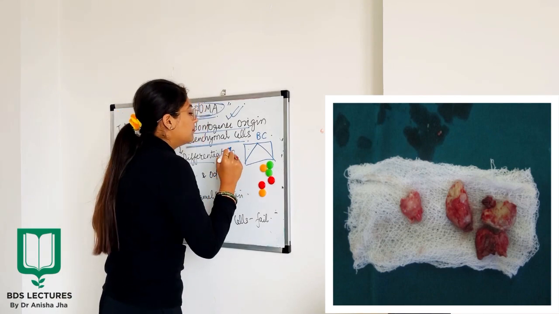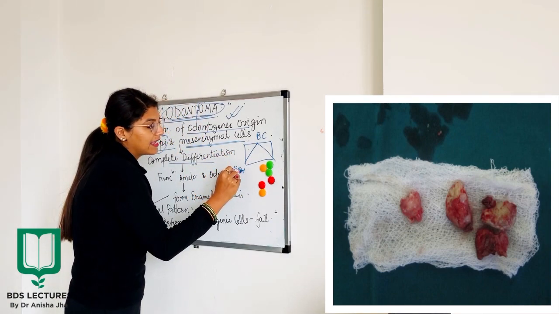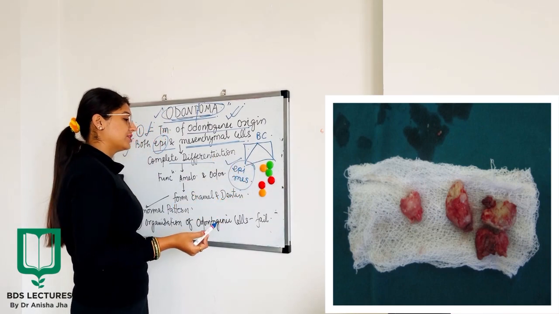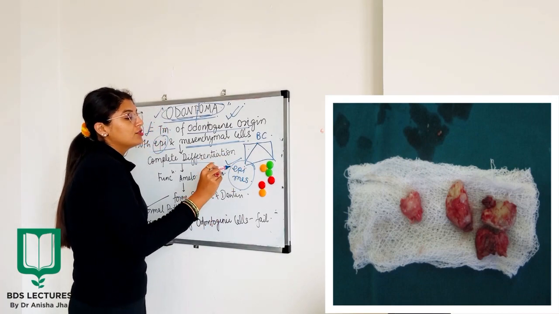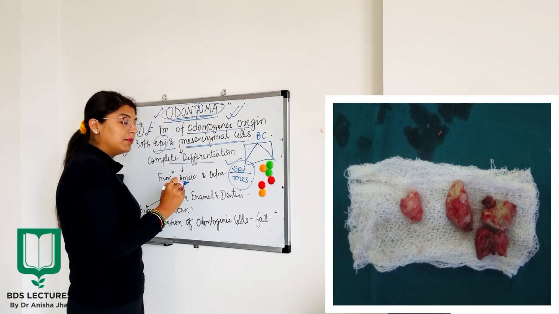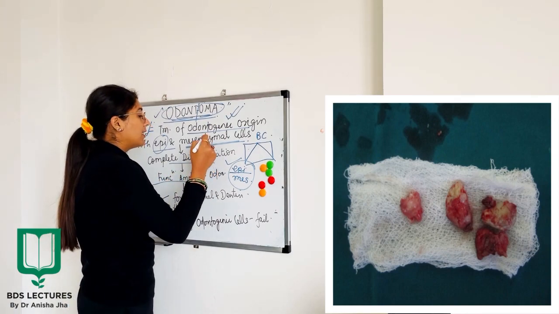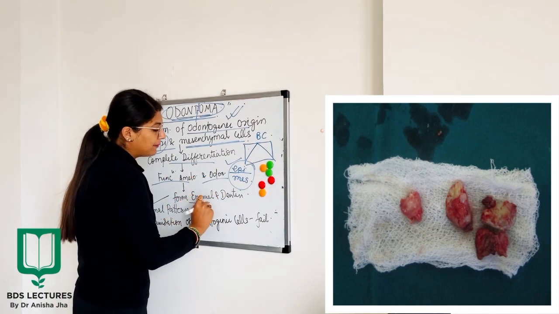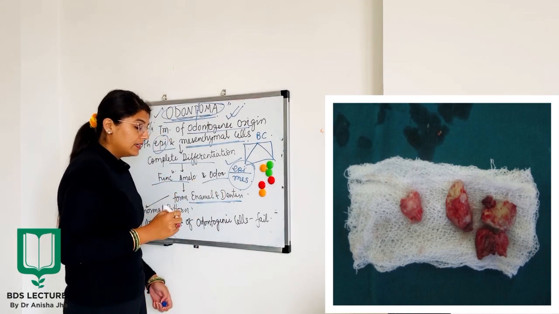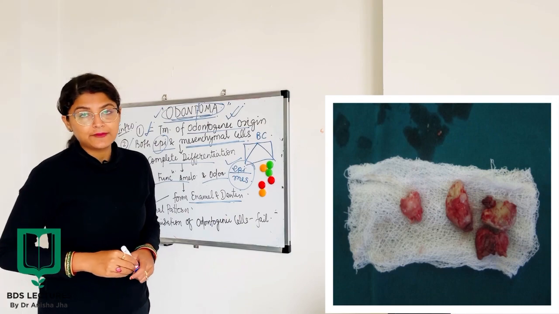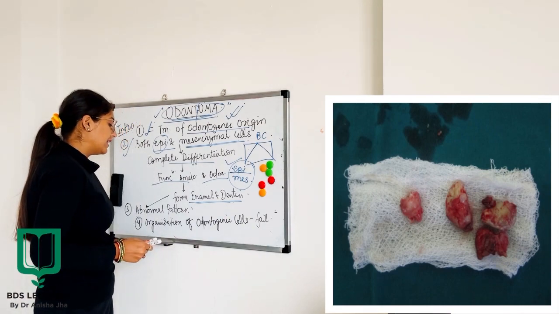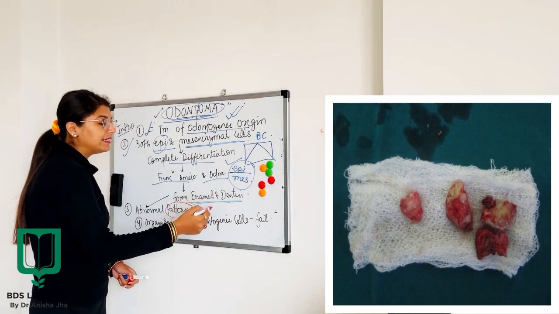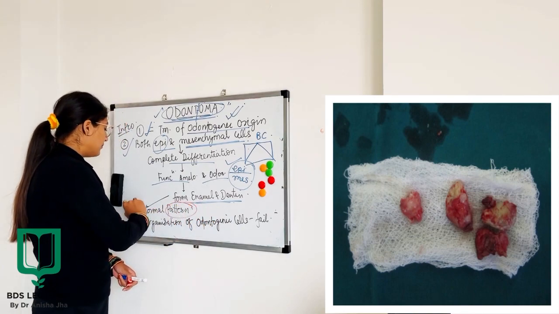Okay, that means both the epithelial components and the mesenchymal cell components are going to have a complete differentiation. And after differentiation, the epithelial component will form a functional ameloblast, and the mesenchymal component is going to make the odontoblasts, and finally enamel and dentine will be formed. But the most important thing to be kept in mind is that the abnormality is basically in the pattern of formation, that means in which pattern the enamel and dentine are going to be laid down.